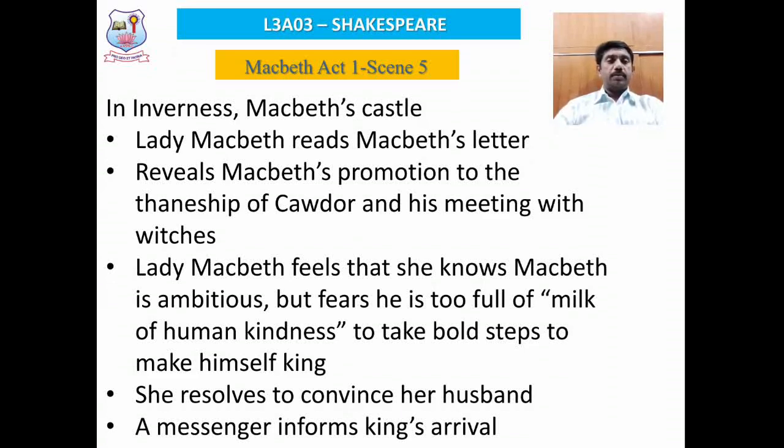Lady Macbeth is very much aware that Macbeth is ambitious and intends to capture the kingship of Scotland. But she says he is too full of the milk of human kindness.